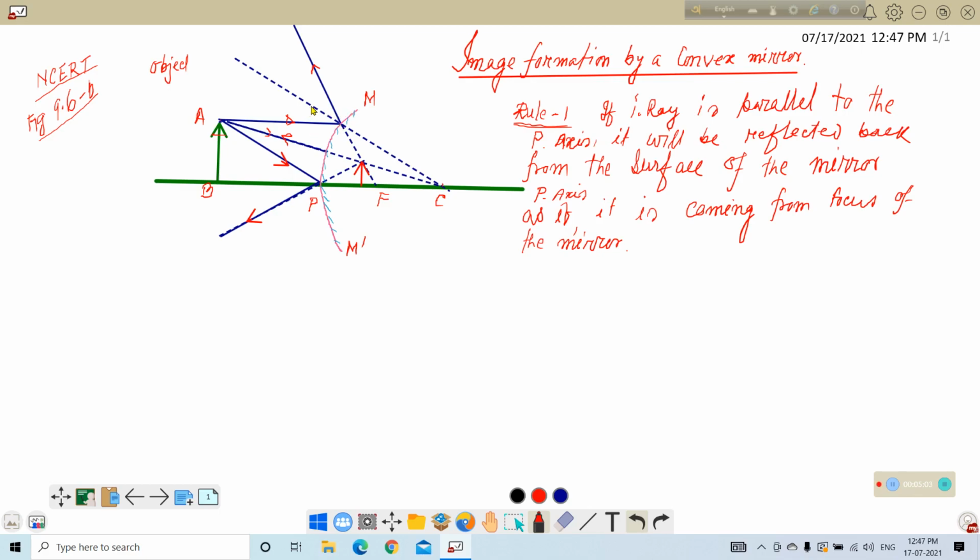That means this is the incident ray, and this is the angle of incidence, and this is the angle of reflection. And this ray, after being reflected back from the surface of the mirror, will appear as if it is coming from the focus. That means it is coming from this point. Next, rule number two. This is very important.